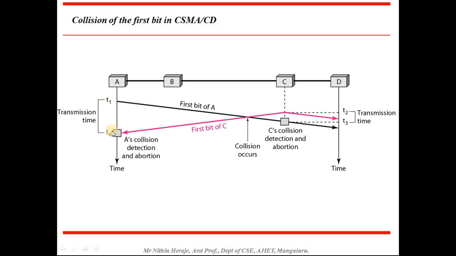T1 to T4 is known as the transmission time for A, and T2 to T3 is the transmission time for C, because after T3 C will not send the data, and after T4 A will not send the data. So that would be the transmission time, T1 to T4 for A and T2 to T3 for C. Alright.